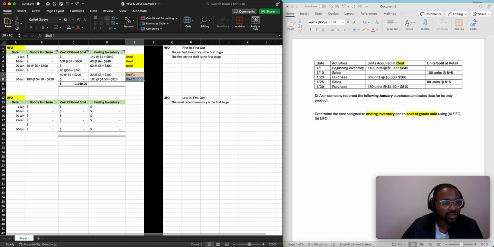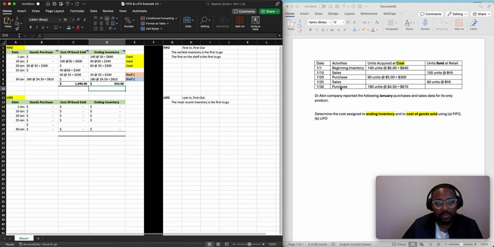How do we know they're active? Because we were labeling them along the way. So the first one is 100. The second is 810. So that means that $910 is going to be ending inventory. Now we're done. So that is FIFO. Now I'm going to do the exact same thing.